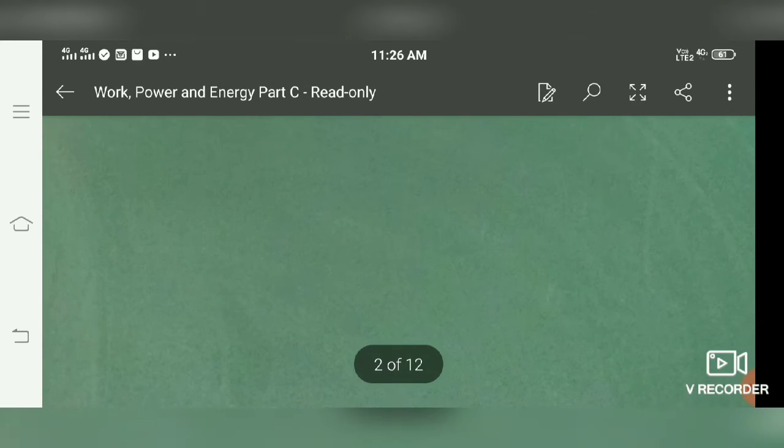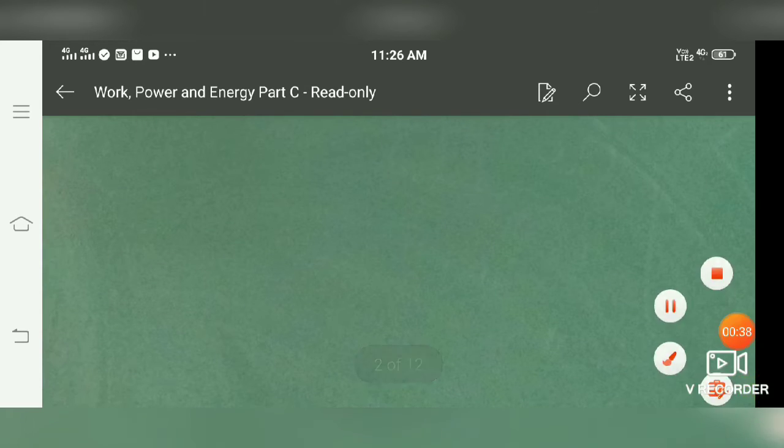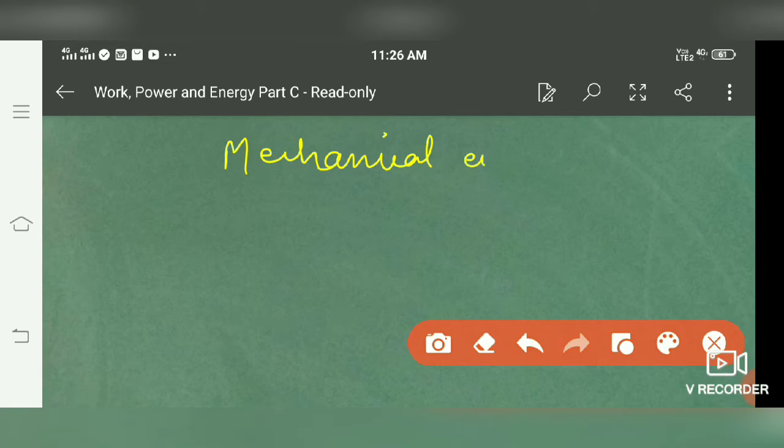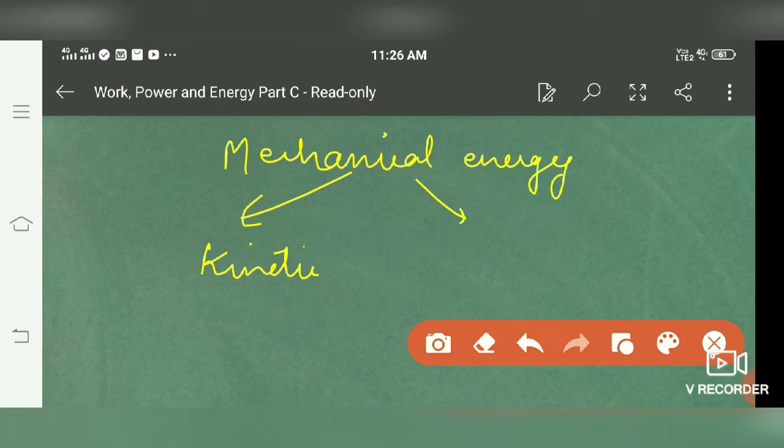But we will discuss here two energies in detail, that are the mechanical energies. First is kinetic energy, and second one is potential energy.